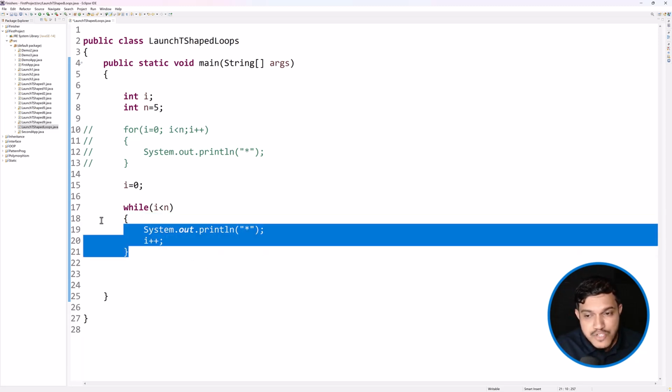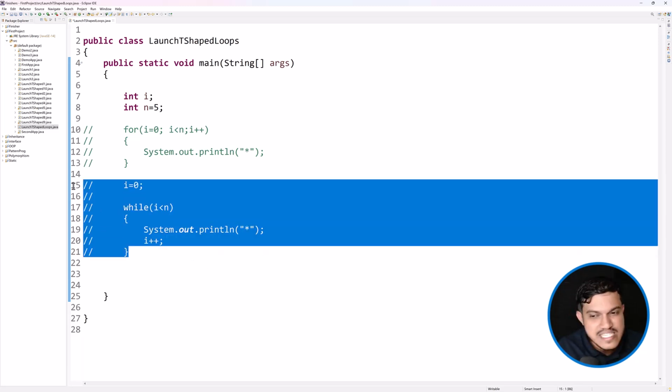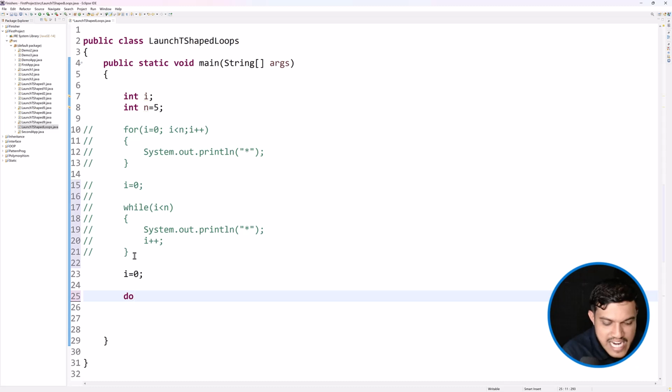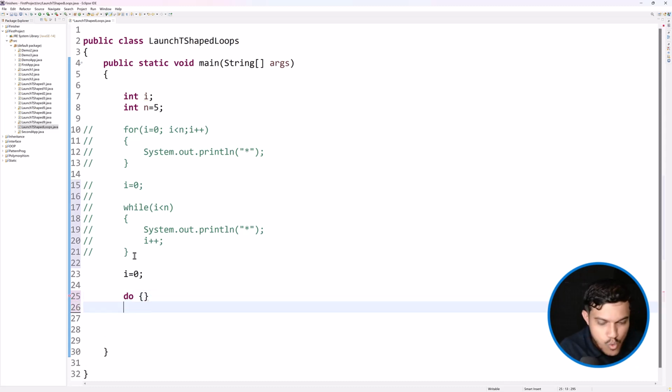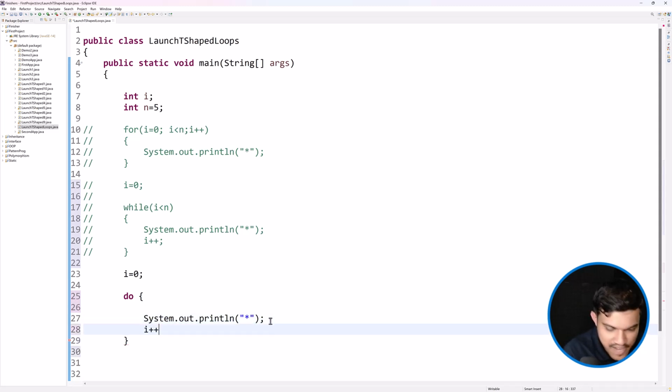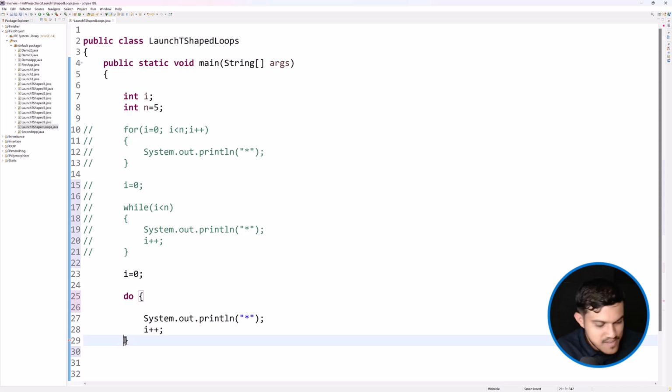Now, when it comes to do while loop, the syntax is similar to while loop. Maybe I'll initialize the I value to 0. That's fine. I will say do this activity. And within the brackets is the body of the loop, whatever you want to do. Maybe I want to print a star, and after printing the star, I want to increment the value of I. And that's it. After the end of this loop, I will write while, as long as I value is less than n.